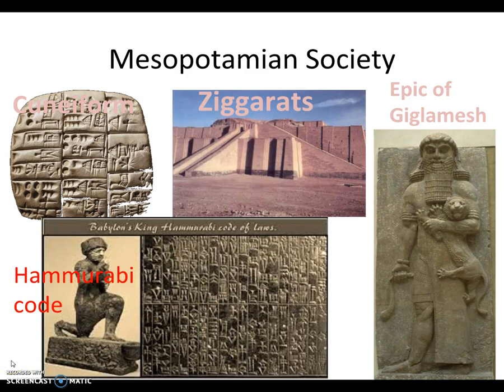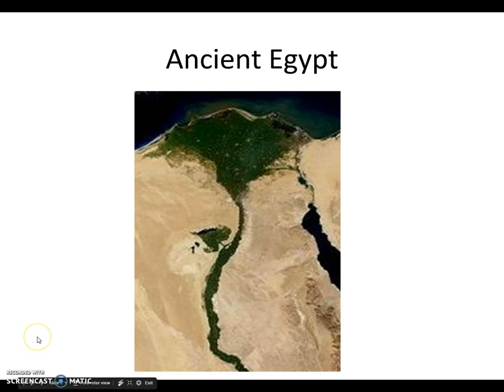They also invented the wheel and sail. They did have slaves, but their slaves were either from war, or they had a debt, or they committed a crime. Next we have ancient Egypt.